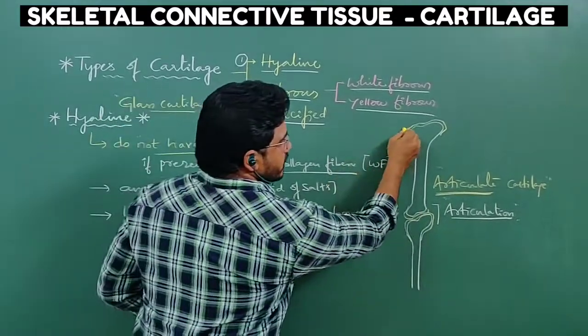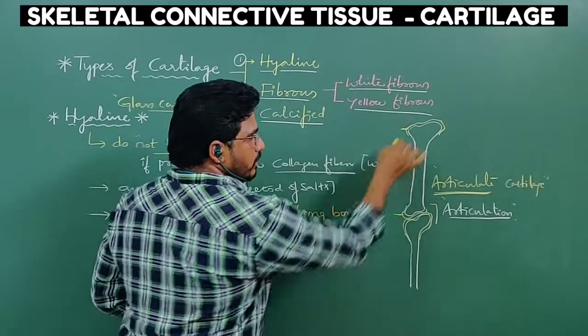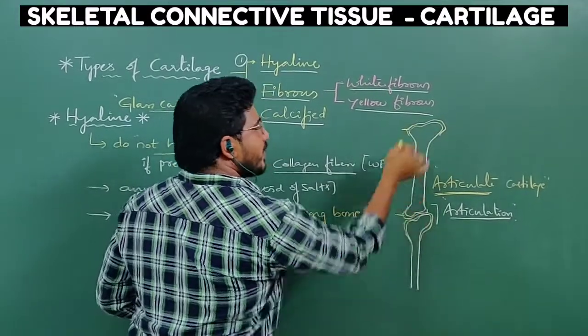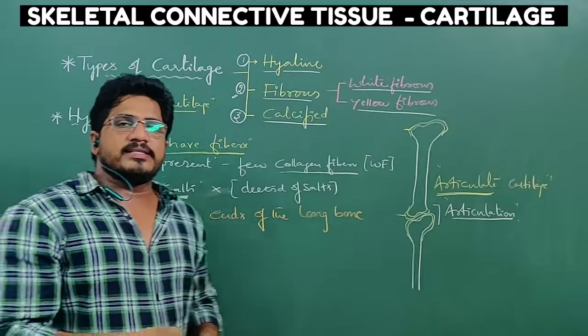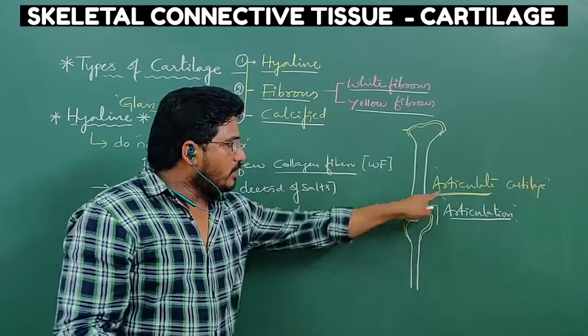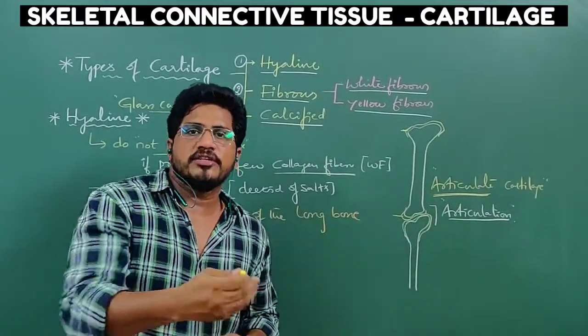So this is also the edge of the bone. This is also the edge of the bone. At both the ends of the bones, hyaline cartilage is present. That is the reason hyaline cartilage helps in the articulation process, meaning formation of joints.